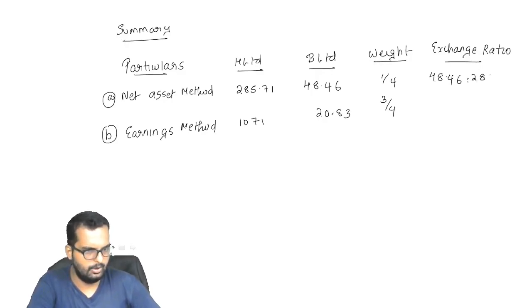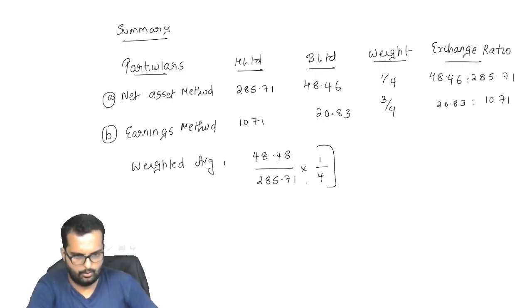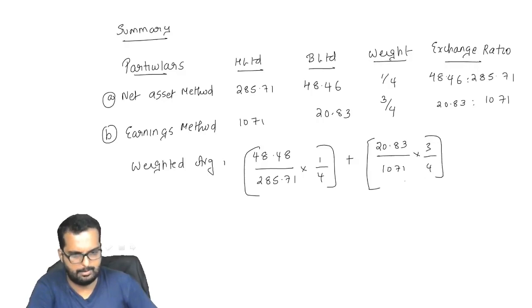48.46 is to 285.71, 20.83 is to 1071. So weighted average would be 48.46 divided by 285.71 into 1 by 4, okay, plus 20.83 divided by 1071 into 3 by 4.